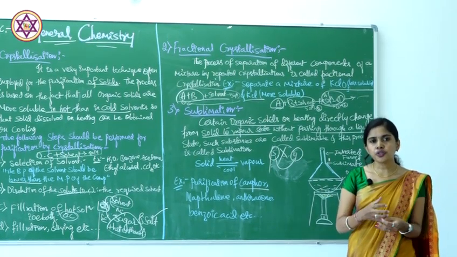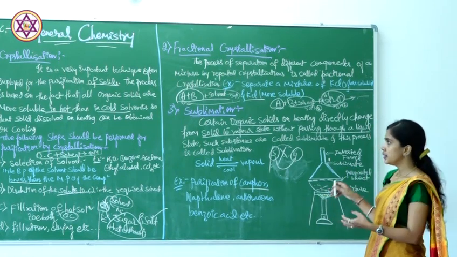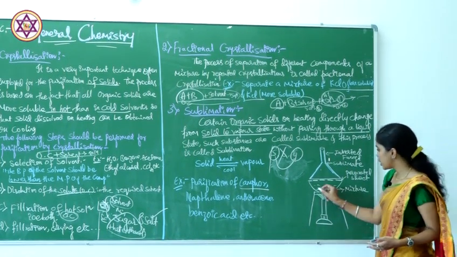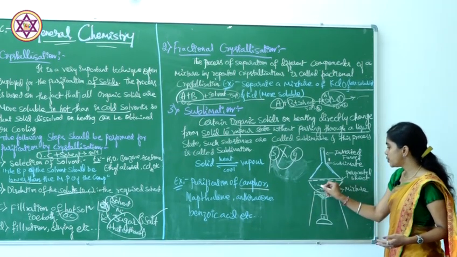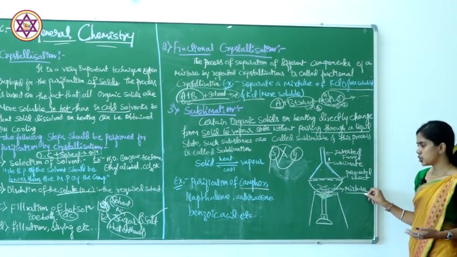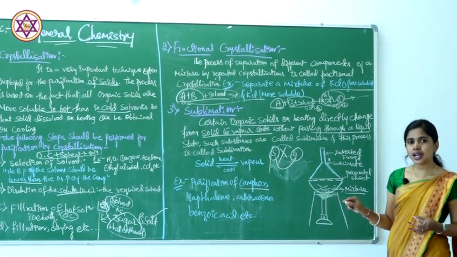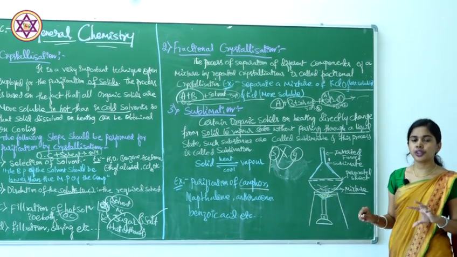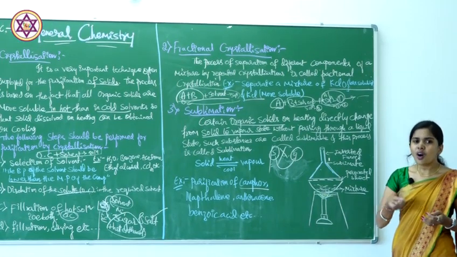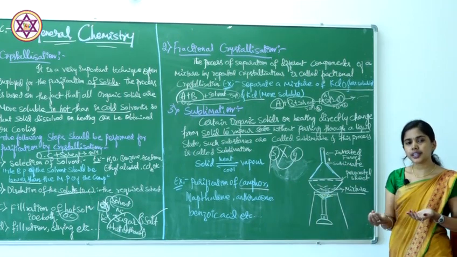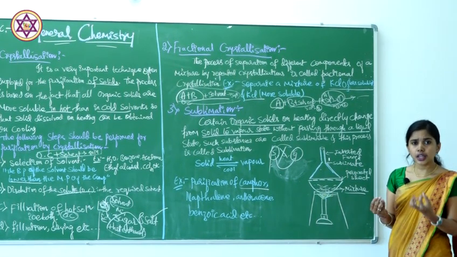How are we going to purify this? That is by the sublimation process. First, in a china dish, we have to take the mixture of camphor, and impurities will be there. For example, if you buy low quality camphor, what will happen? The camphor solid will get converted to vapors and be left behind with the impurities.